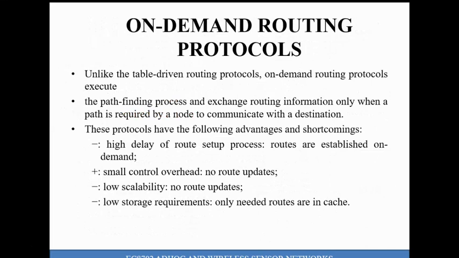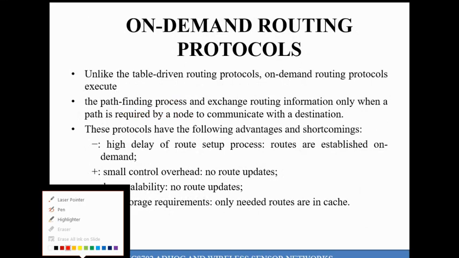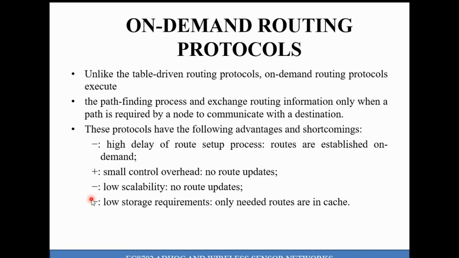In this lecture, I am going to talk about the topic on-demand routing protocol. In the last class we discussed the topic table-driven routing protocol. In table-driven routing protocol, each and every node present in a particular network maintains the routing topology information in the form of a table. In order to update the information, it is periodically exchanged between all the intermediate nodes. So it will consume more bandwidth in order to store all the information.